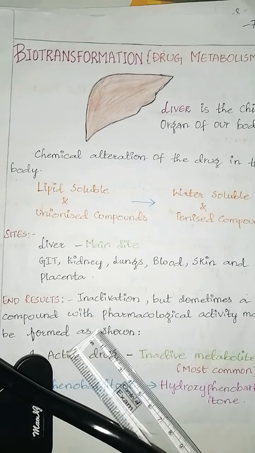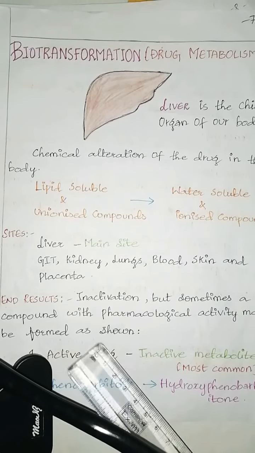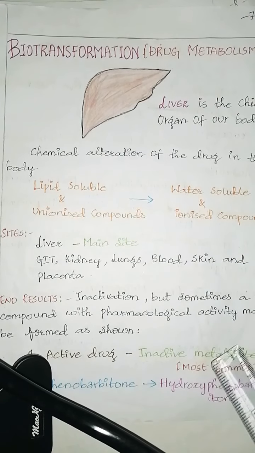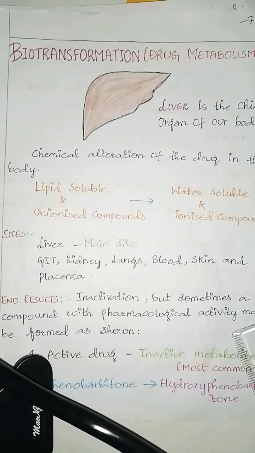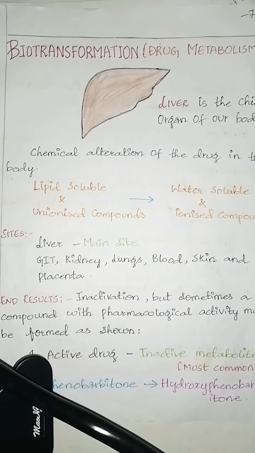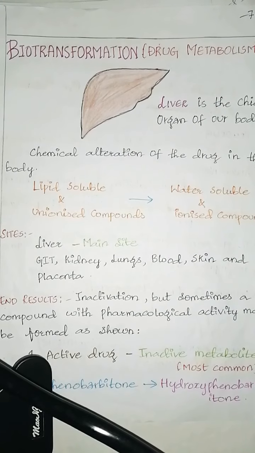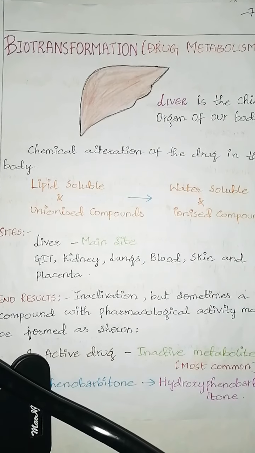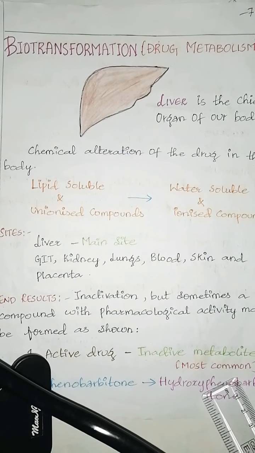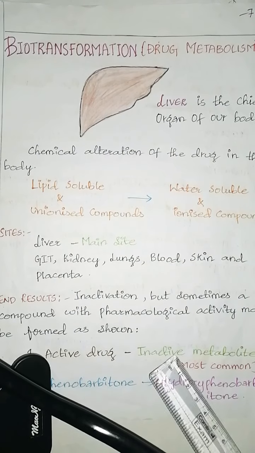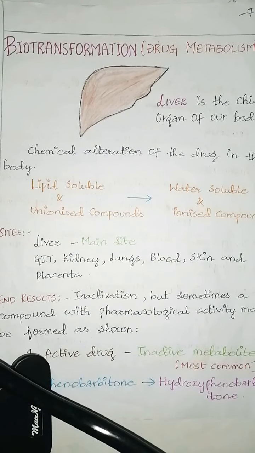Sometimes the active drug after metabolism gets converted to an inactive metabolite. The most common type of biotransformation is that the drug gets converted from active drug to inactive metabolite. For example, phenobarbital to hydroxyphenobarbital, where the active drug gets converted to inactive metabolite after metabolism.